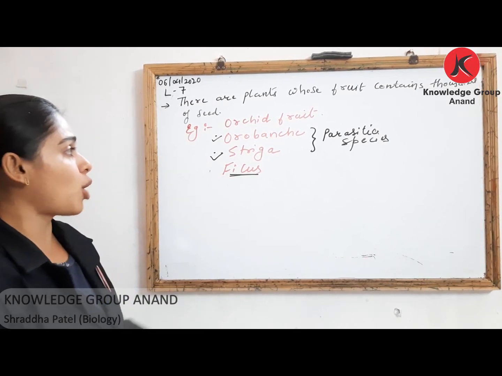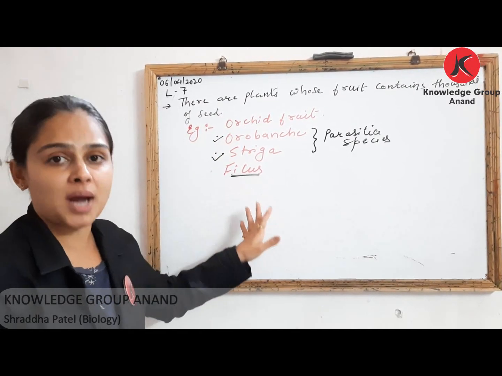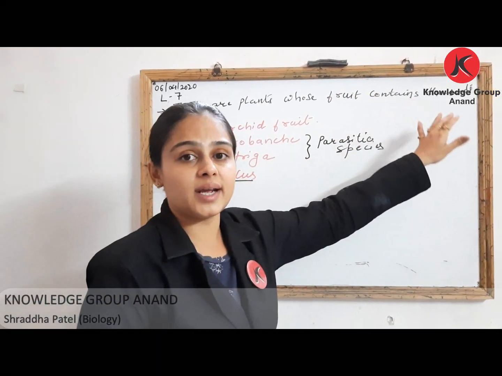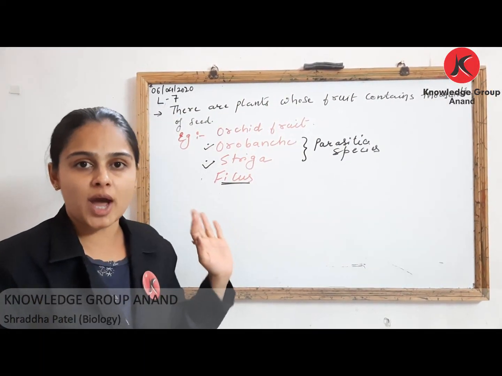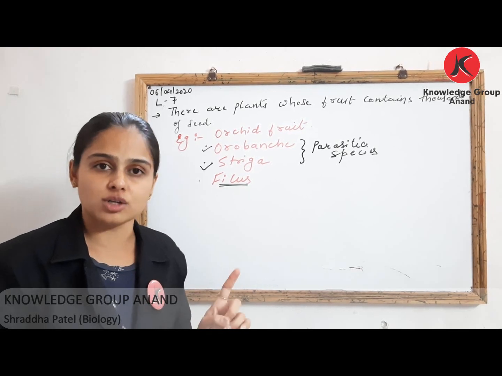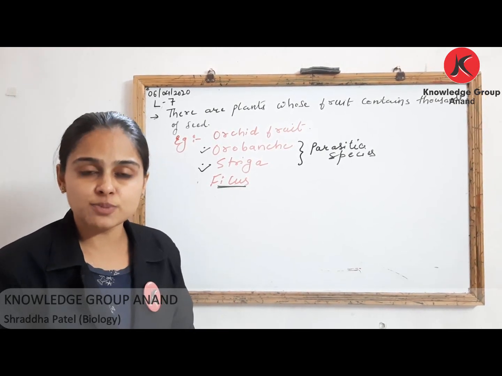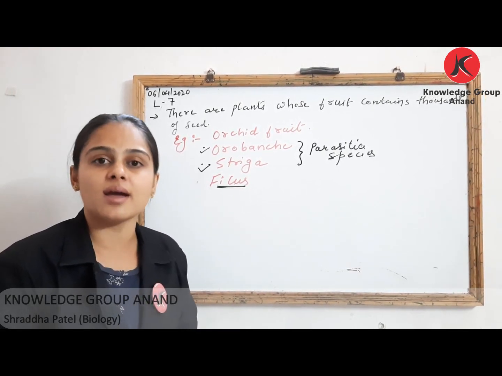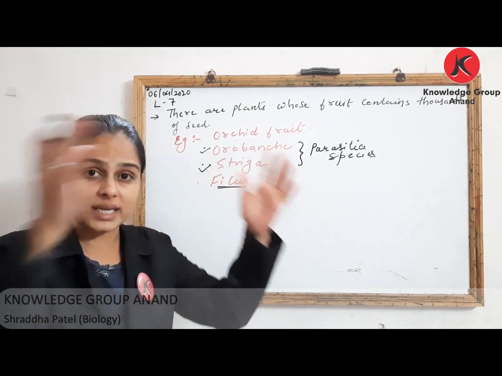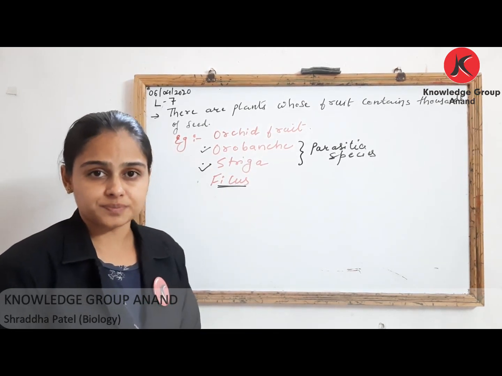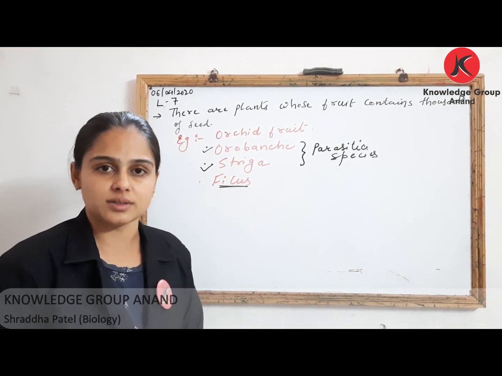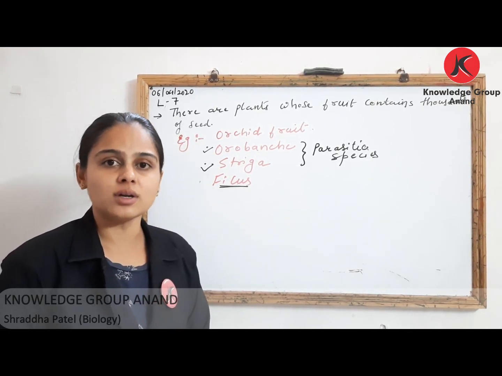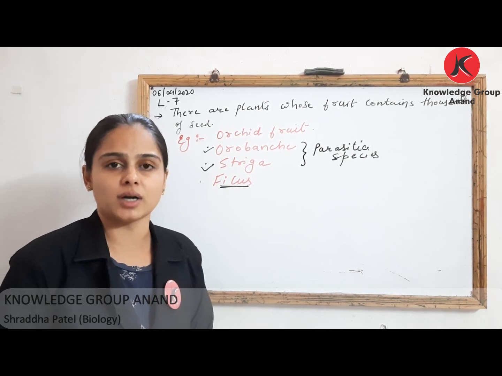Here I have listed examples of some plants whose fruit contains thousands of tiny seeds. Four such examples you have to memorize: number one is orchid, two parasitic species Orobanche and Striga, and one more, a very huge Ficus tree whose fruits have thousands and thousands of tiny seeds. So this is all about your seed. I hope you people have understood it well.